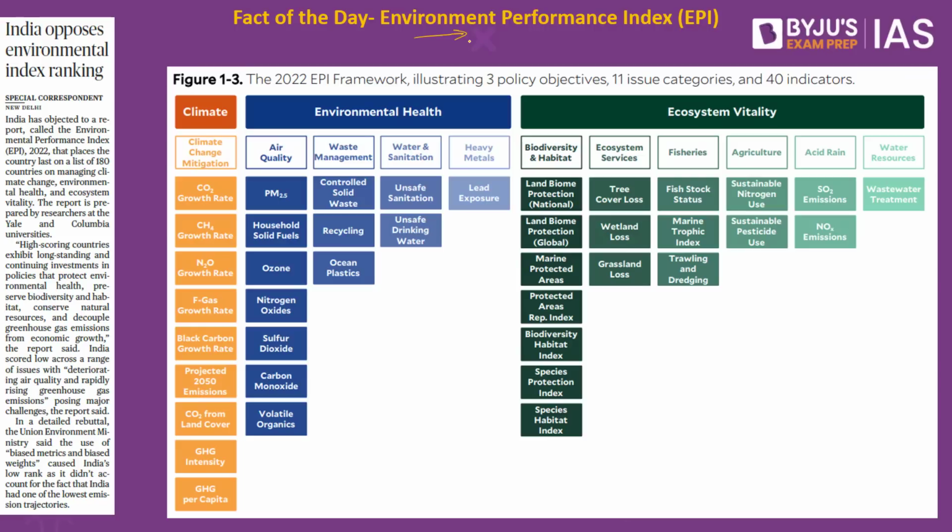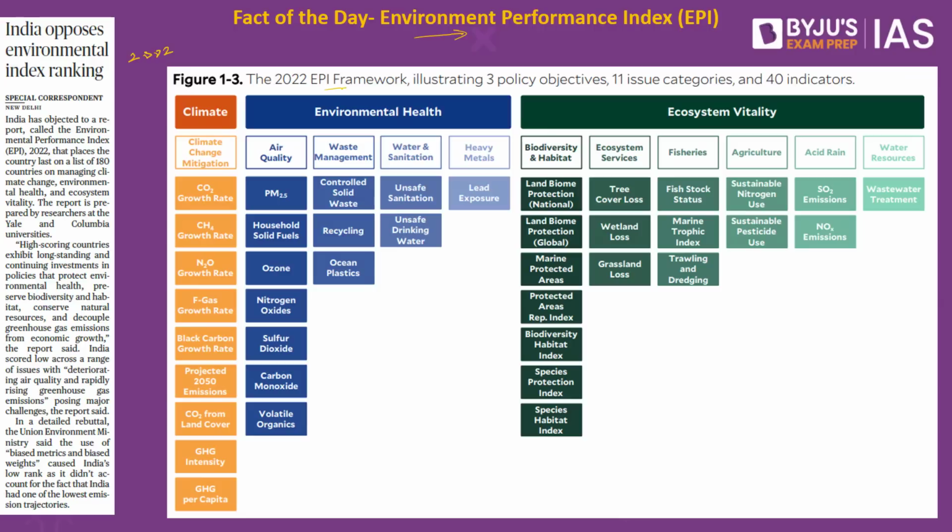So the Environmental Performance Index happens to be a biennial index which was started back in the year 2002, and this happens to be promoted by the World Economic Forum in collaboration with Yale Center for Environmental Law and Policy and the Columbia University Center for International Earth Science Information Network. These are very important from the preliminary examination point of view.